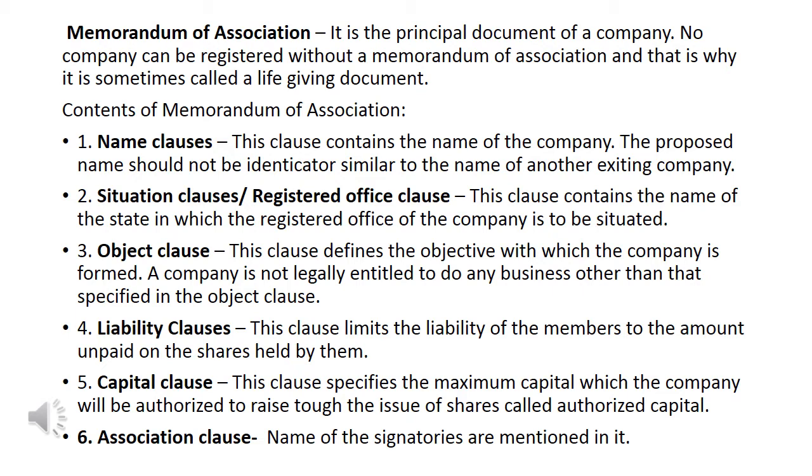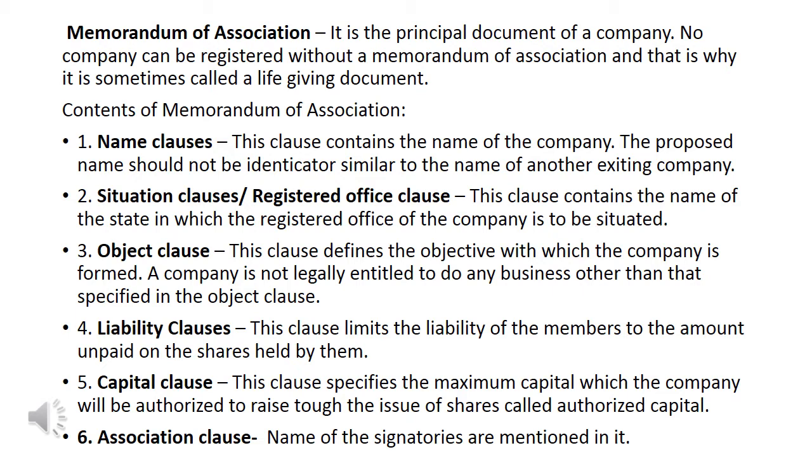Number one is name clause. Whatever is written in the memorandum is divided into 6 clauses. So the first clause is name clause. Name clause basically contains the name of the company. Any company's name is written in the name clause, but the proposed name should not be similar to another existing company's name, and the name should be approved by the registrar of companies.